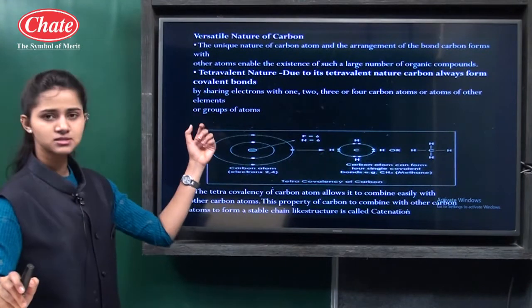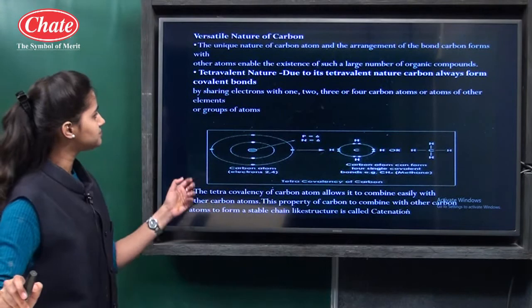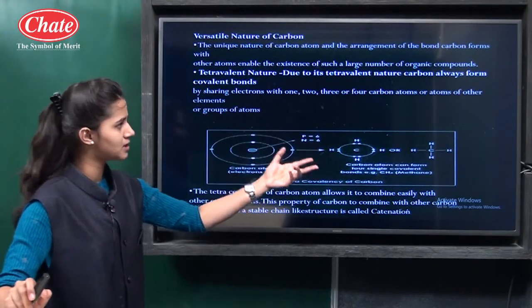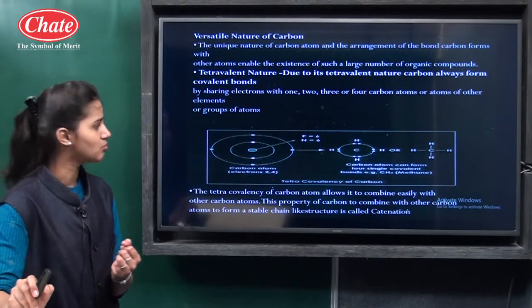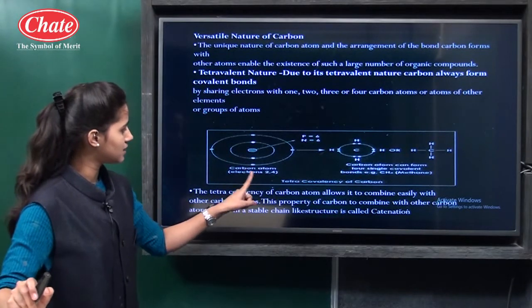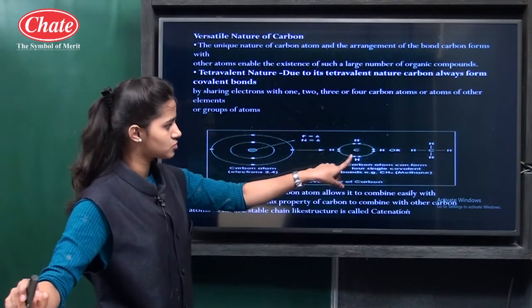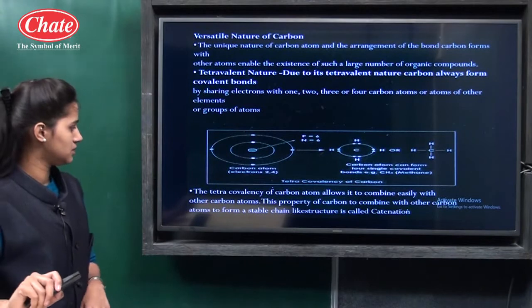Then tetravalent nature, that is, the valency of carbon is 4. By sharing electrons with 1, 2, 3 or 4 carbon atoms or atoms of other elements, carbon can produce bonds, okay, or groups of atoms. So this is the carbon atom, electron configuration 2, 4. It can form bonds with 4 hydrogens to form methane. We have seen the formation of methane.